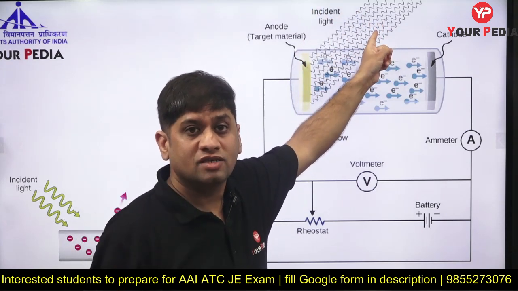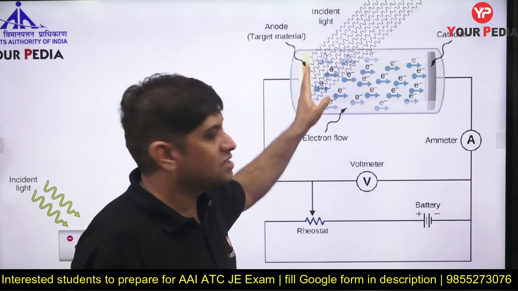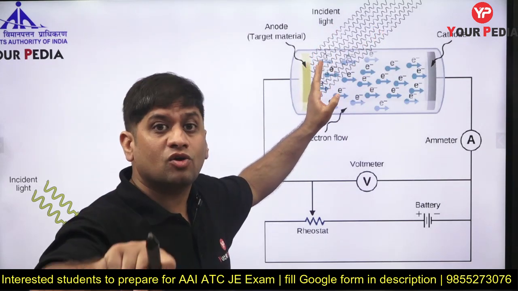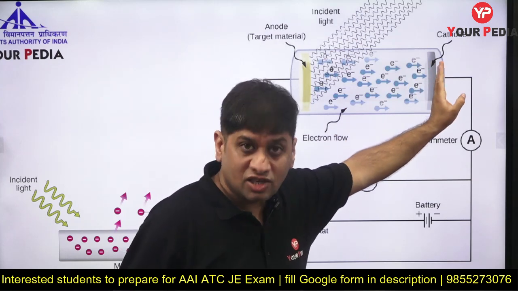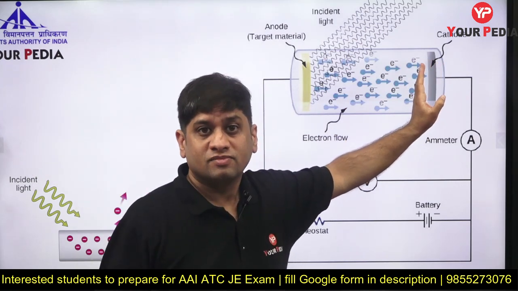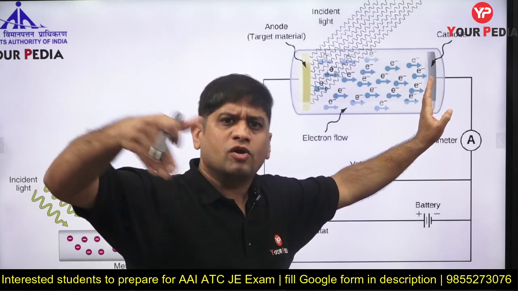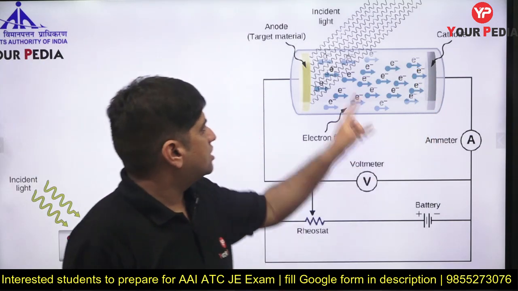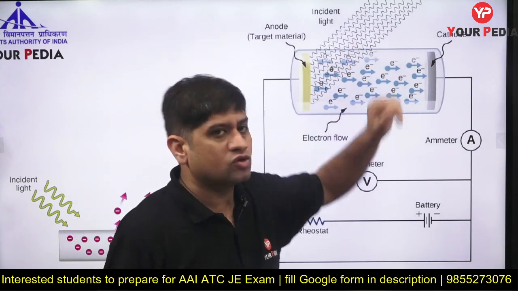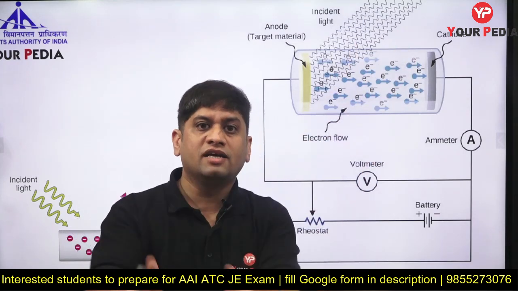Intensity is number of photons. More the number of photons, more are the electrons ejected. More electrons ejected, more electrons can reach here if I give positive voltage that attracts these electrons, and I keep on increasing voltage. Let us say there were 10 photons, and 10 photons released 10 electrons.